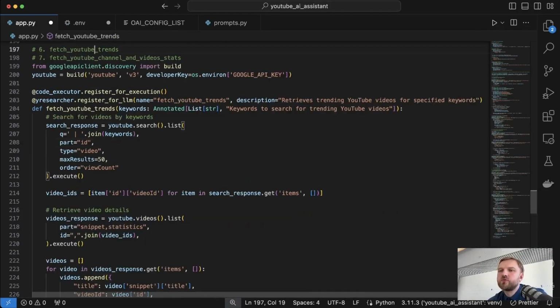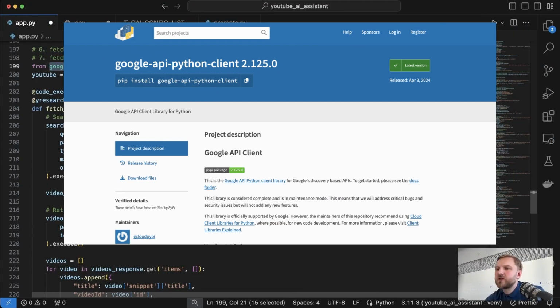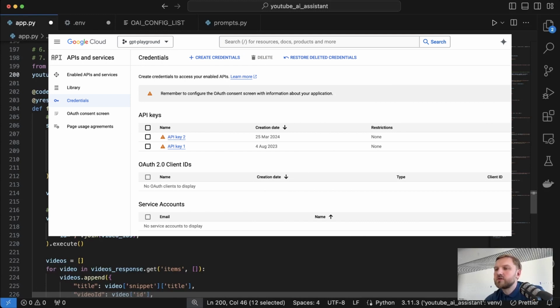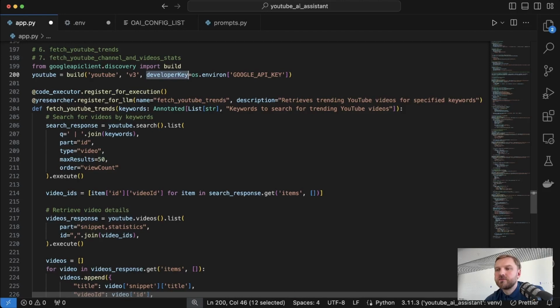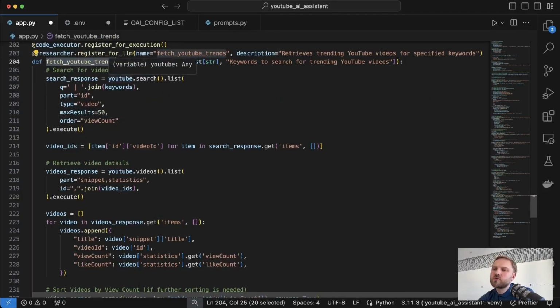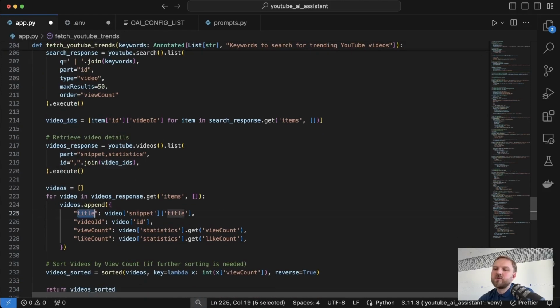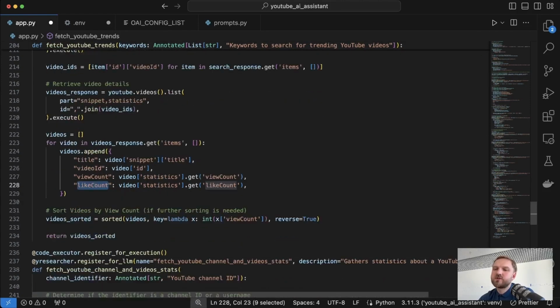For the fetch YouTube trends and fetch YouTube channel and video statistics functions, we will use the Google API client Python package. You have to generate a developer key in your Google Cloud Console as well as add the YouTube Data API to your application. The fetch YouTube trends implementation is quite simple. First we search videos for all our keywords, then we fetch video IDs, and then we get statistics for each of the videos, like title, view count, and like count, and then we return the result.